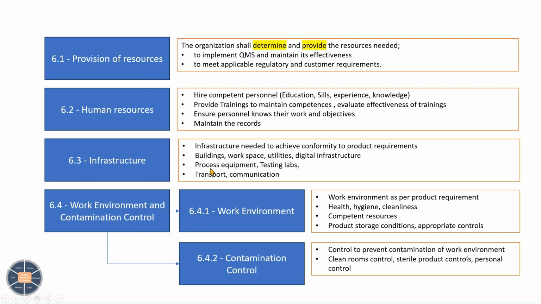Okay, if equipment is not there to perform the processes, then we cannot ensure the quality of the product. That's why adequate infrastructure is needed. We have to ensure that transport is available and communication resources are there for communications. Why did I mention transport? Let's say products require cold chain shipping. To meet that cold chain requirement, adequate transport facility should be there.